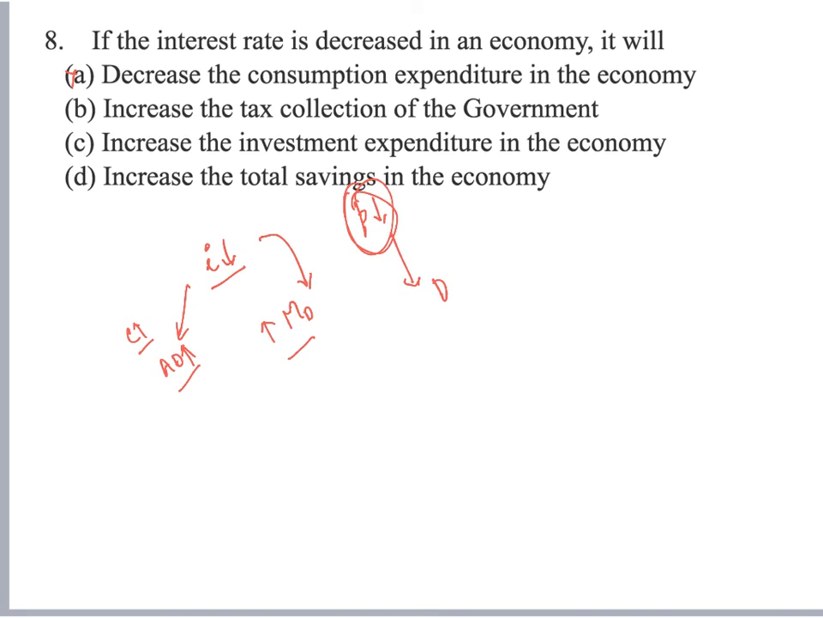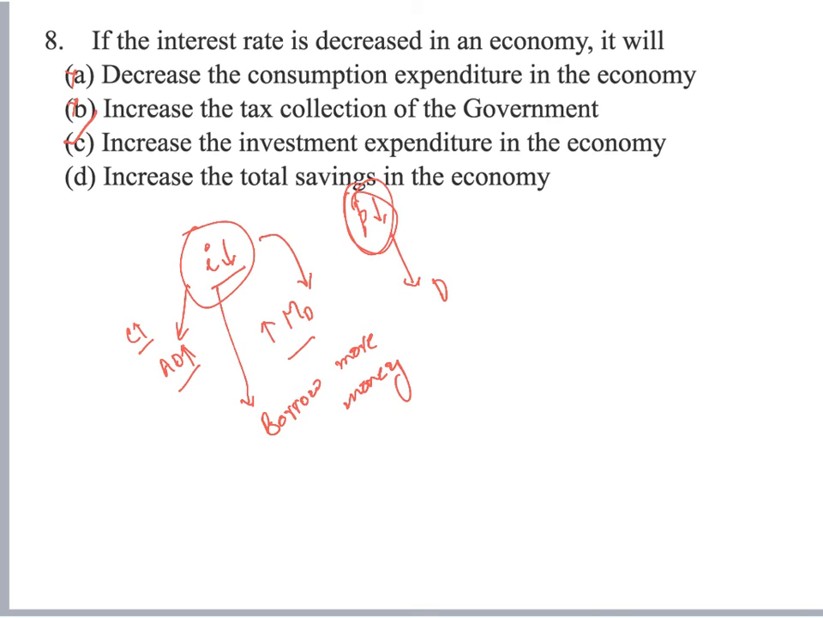Increase the tax collection of government. You cannot necessarily say that it would boost tax collection because it has no direct relation to it. Increase the investment expenditure. Obviously, any investor, when he gets to know that he could get money at a cheaper rate of interest, prefers to borrow more money for the sake of investing in the economy, and so it increases the investment expenditure in the economy.